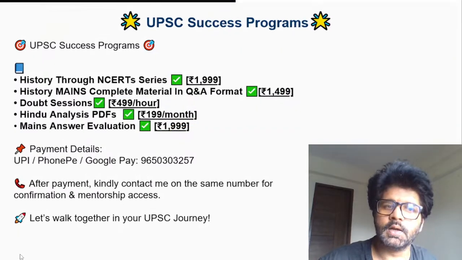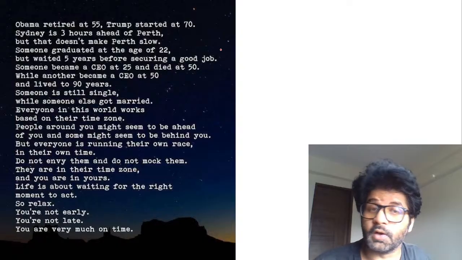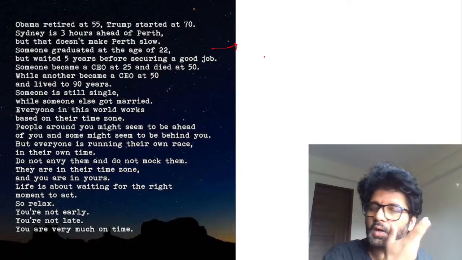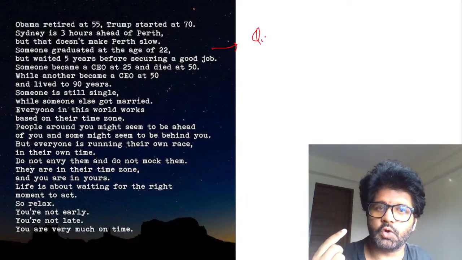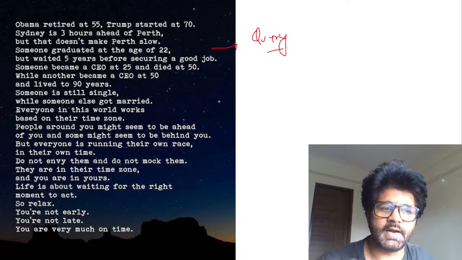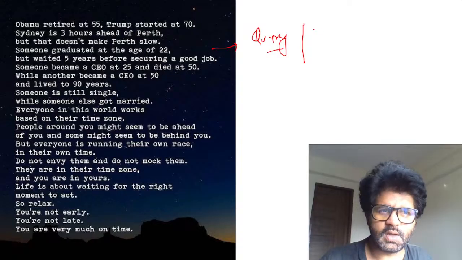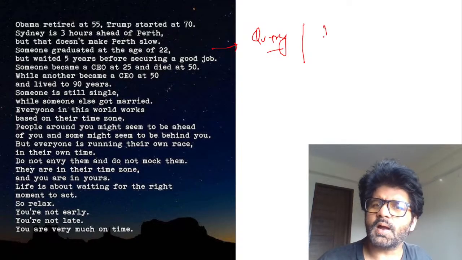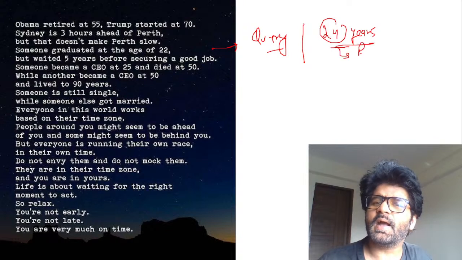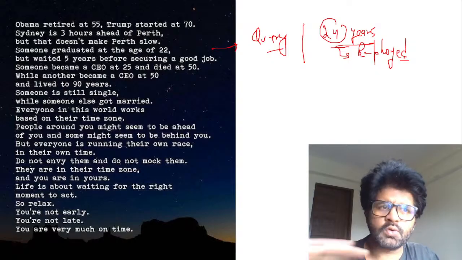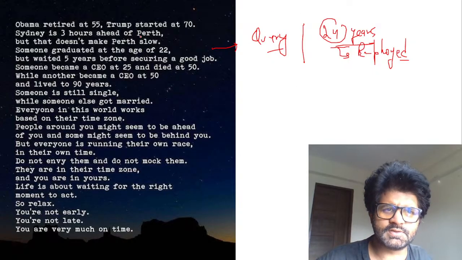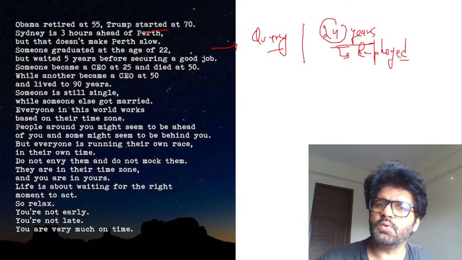Cool, sir. Students who are part of mentorship, there is one query which I have got a lot, and that's why I've included this slide, which will always remain with you. There is one student I keep talking about. She's from Miranda House, and she says, I'm 24 years old, all of my friends are employed. Guys, all of you have your own trajectory. You can have a look at this whole thing. Everybody has their own trajectory.